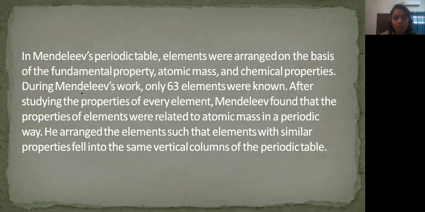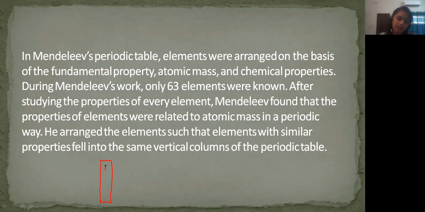Now he arranged the elements such that elements with similar properties fell into the same vertical columns of the periodic table, as I told you right before. You can go like this. He arranged the elements in a vertical column like this.